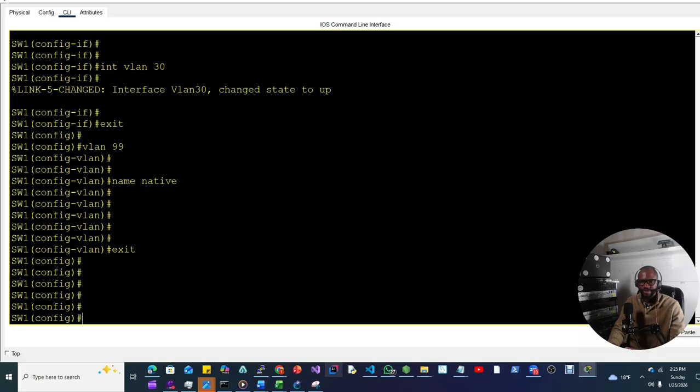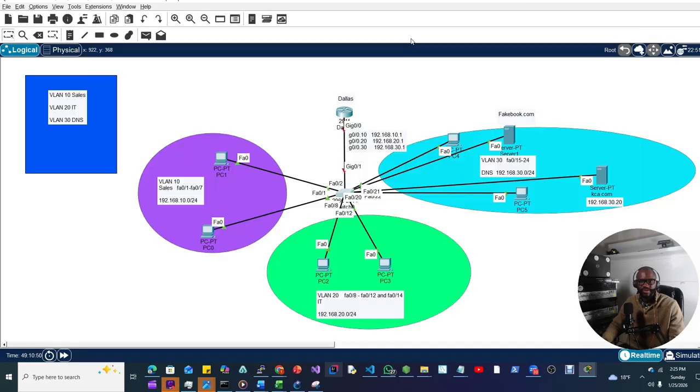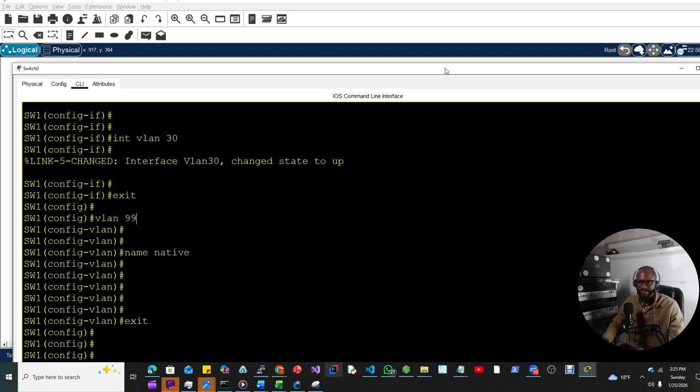All right, so now that we've done so, let's assign the switch ports to each VLAN. So let's go back to the topology, guys. We have decided to assign FA0/1 through 7 to VLAN 10, FA0/8 through 12 and 14 to VLAN 20, and FA0/15 through 24 to VLAN 30. All right, let's get to it.